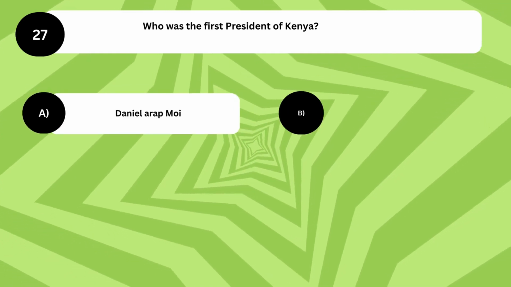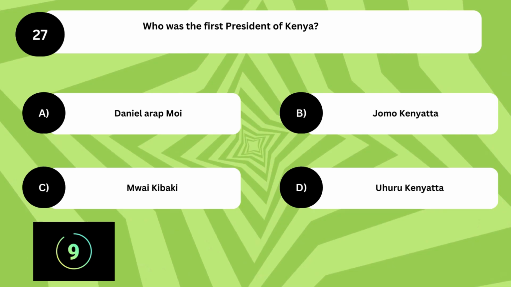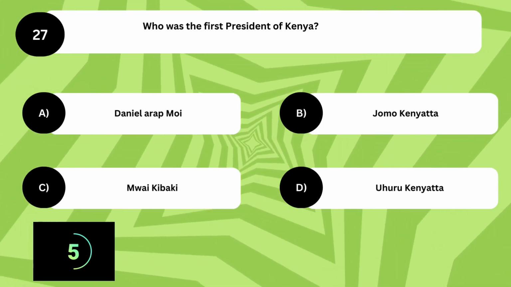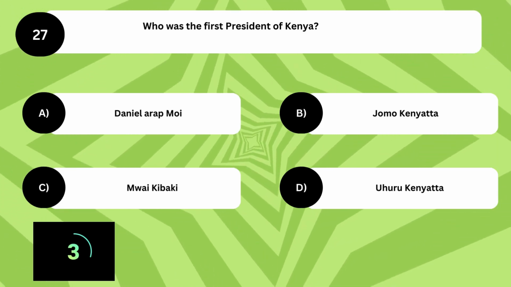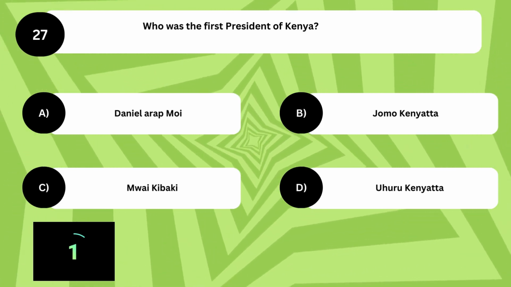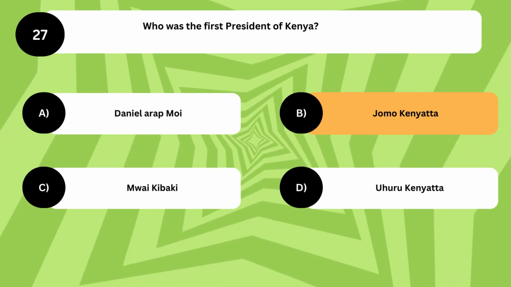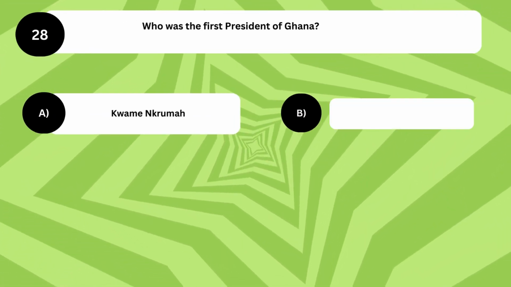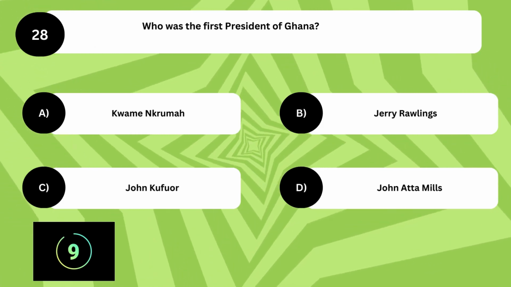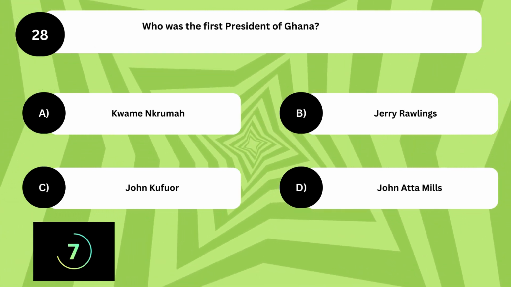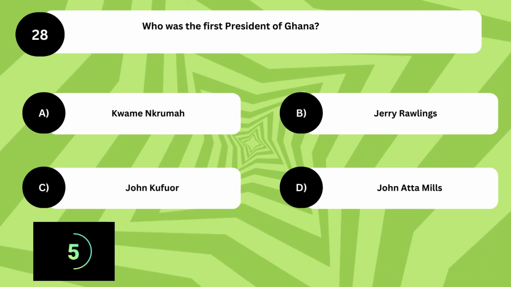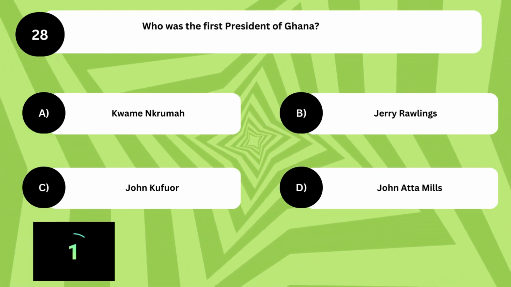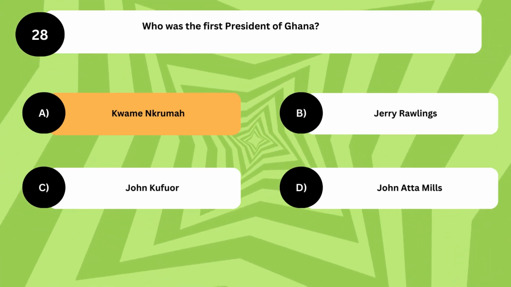Who was the first president of Kenya? The answer is B. Jomo Kenyatta. Who was the first president of Ghana? The answer is Kwame Nkrumah.